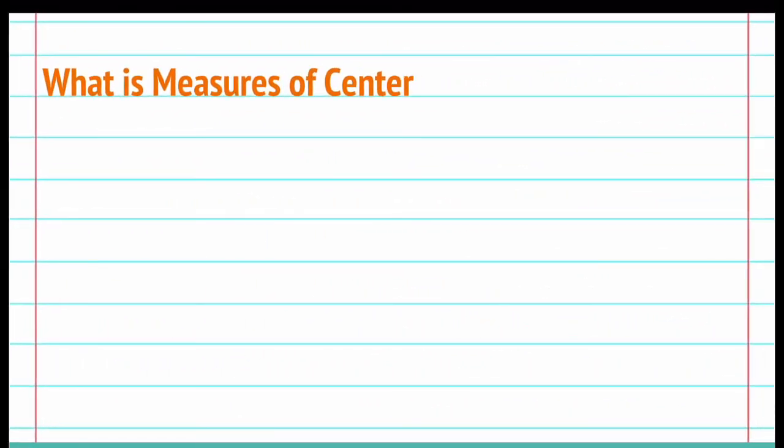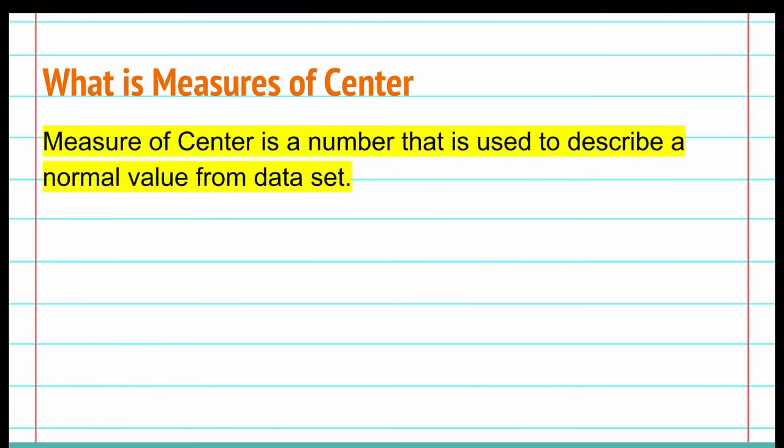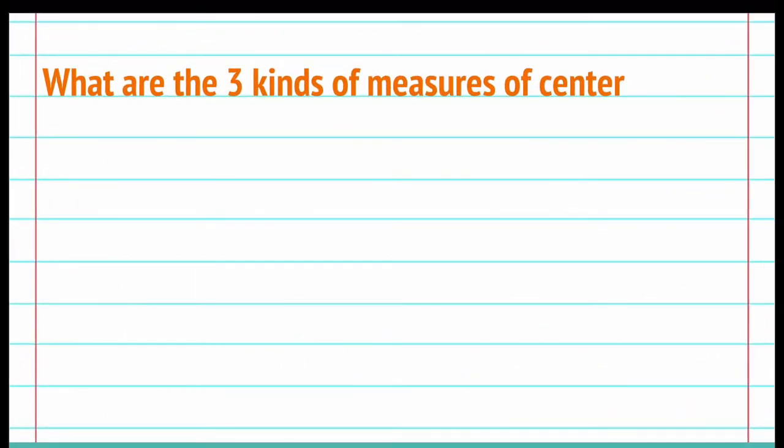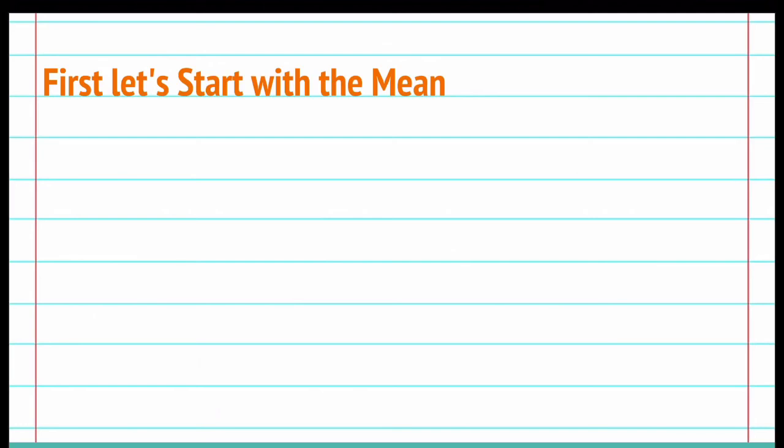What is measure of center? Measure of center is a number that is used to describe a normal value from a dataset. What are the three kinds of measures of center? Mean, median, and mode. First, let's start with the mean.